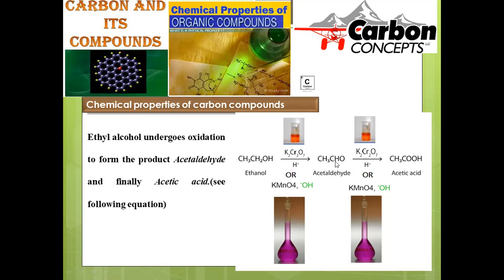But oxidation may not cease over here. It can be continued till completion, because it is a partial oxidation. Later on, another molecule of dichromate will be added, so that the final completely oxidized product, carboxylic acid, will be generated. Aldehyde is a partially oxidized product, and carboxylic acid is the completely oxidized product of the starting material taken, the hydroxy compound.